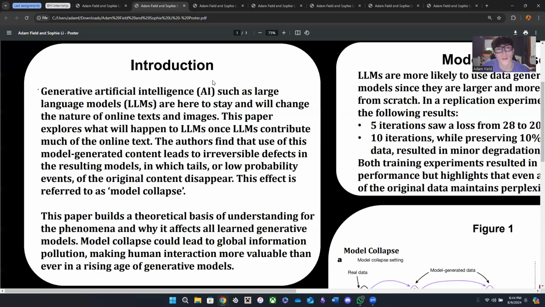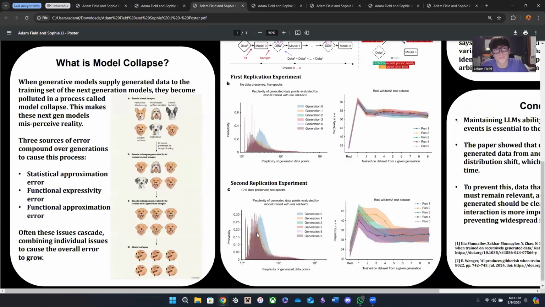of this issue. Getting right into it, this paper is on what happens when generative artificial intelligence, like LLMs, are trained on exclusively previously generated data. This leads to defects, specifically low probability events disappearing and high probability events being overestimated. This is called model collapse. We're going to understand what model collapse is, the math behind it, the significance of it, and a way to prevent it. So, what is model collapse?